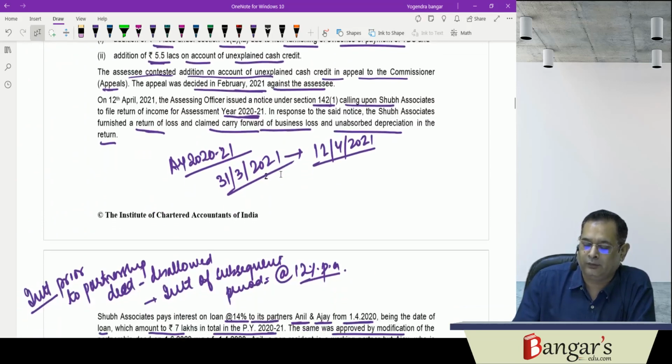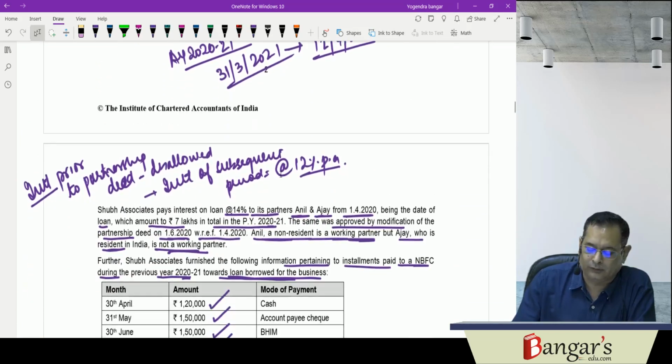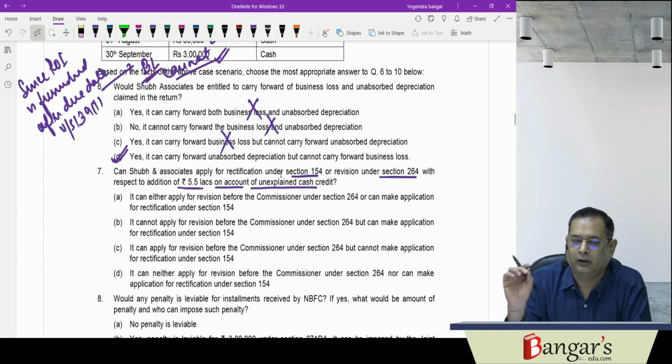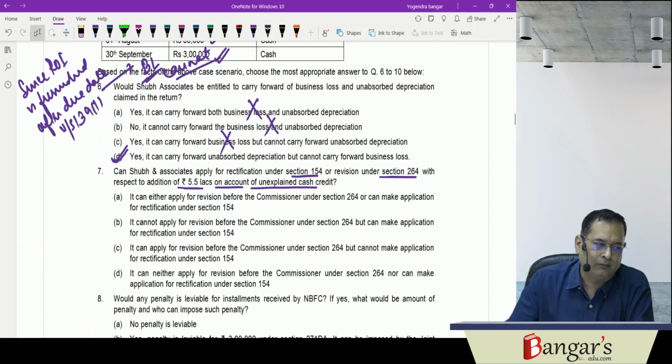So if any matter has been considered in appeal, then in that circumstance, rectification is not possible. So 154 is not possible, because it has been provided that if any subject matter is of appeal and the same has been considered and decided in appeal, rectification is permissible in respect of matters other than those matters which have been so considered and decided.